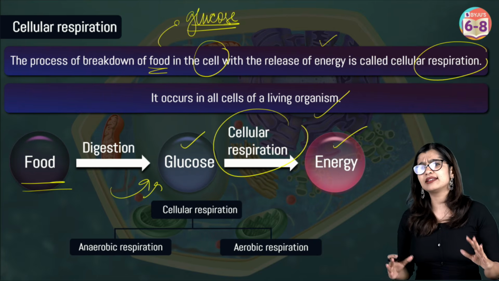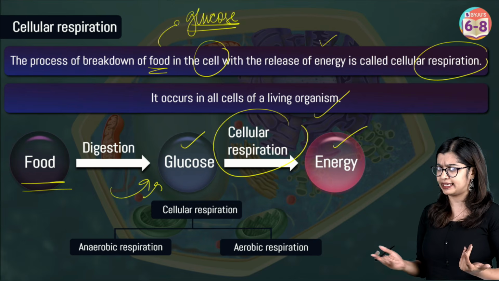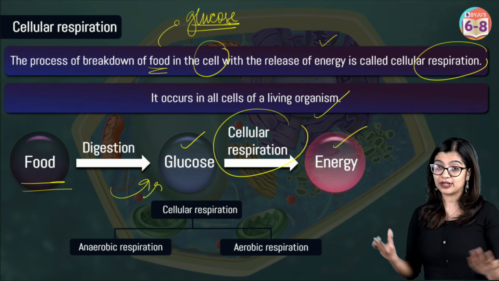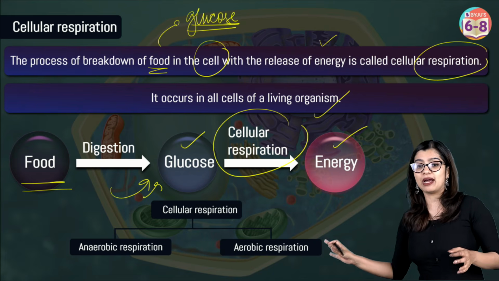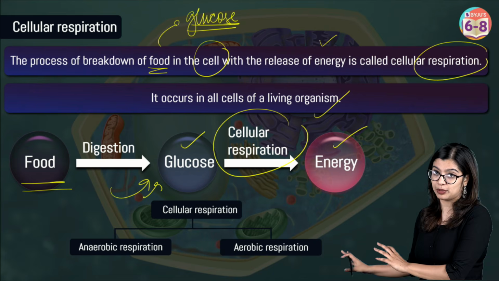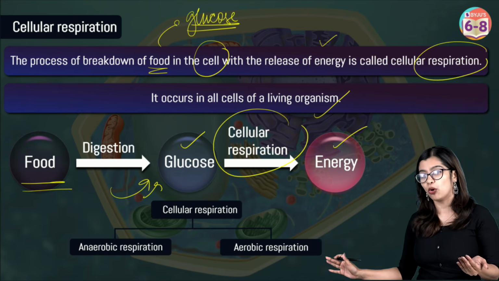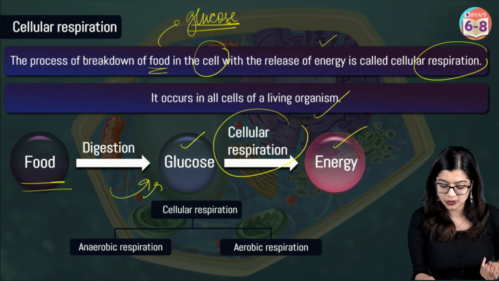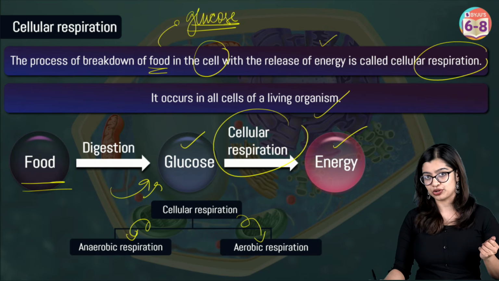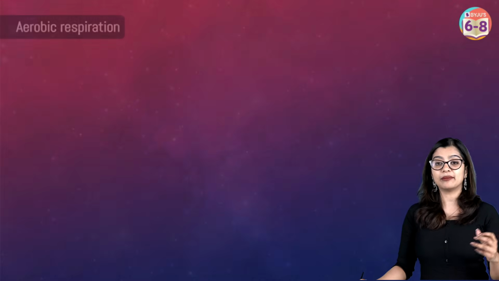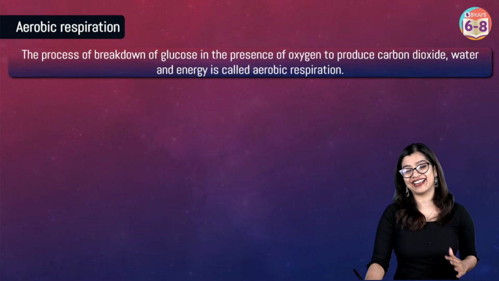Now we see that it is not a one-step process that takes place. As a matter of fact, there are various ways in which energy can be produced. Which is why there are two types of respiration, or I would say two modes of respiration: aerobic respiration and anaerobic respiration. So first up, let us learn about aerobic respiration in great detail.